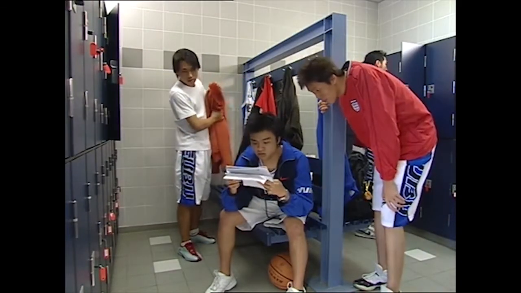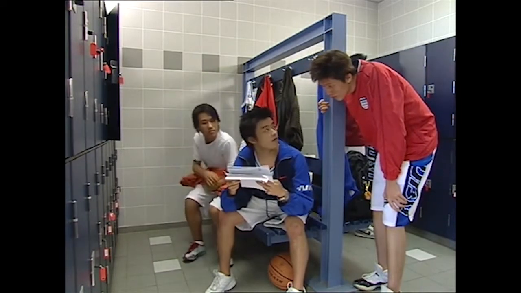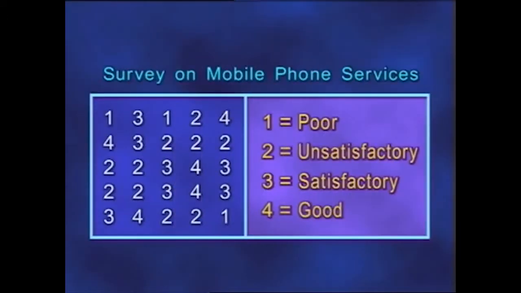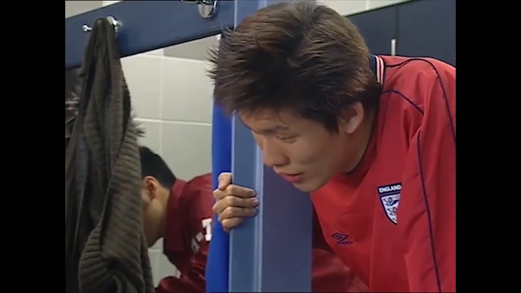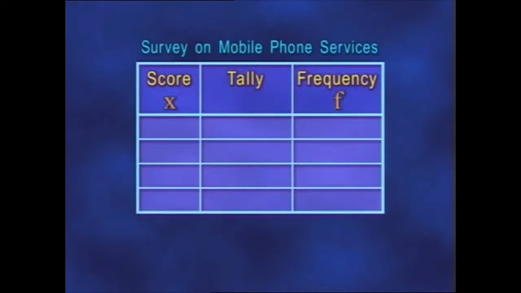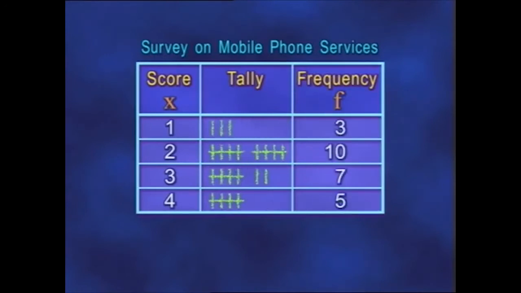What are you reading? A company survey on the services provided by a mobile phone company. We collected the comments from 25 mobile users. It's not very organized, so tell me, how are you going to organize and analyze the data? As many of them are repeated, I'm going to organize the data using a frequency distribution table. The first column in the table, denoted by X, is for the scores. The second records the tallies, and the third, denoted by F, is for the frequency. The frequency of each score is counted, and the total frequency gives the total number of data.